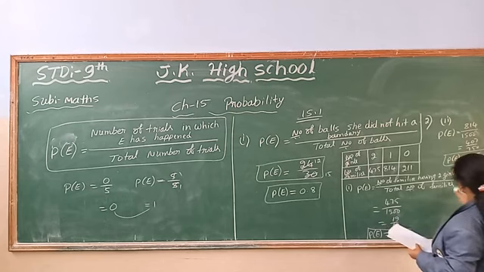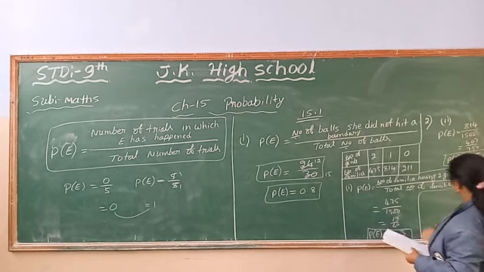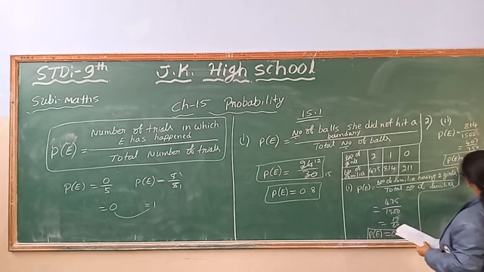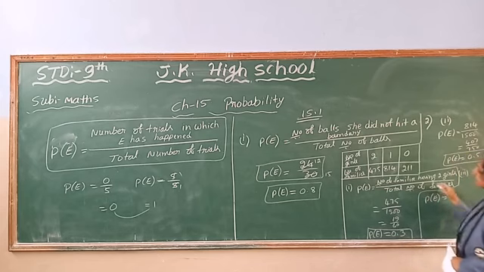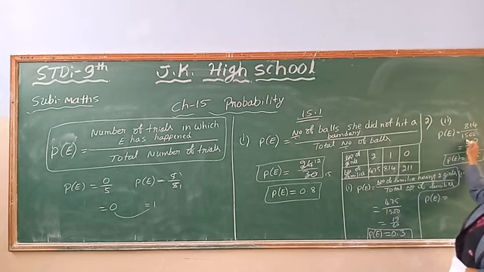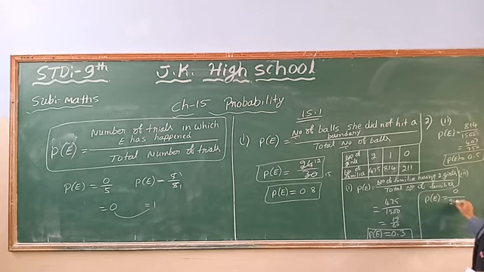Now the third one, no girls. The probability of having no girls: 211 families are there which do not have any girl, out of a total of 1500 families. Simplify, and we will get 0.1 as the probability of this event.